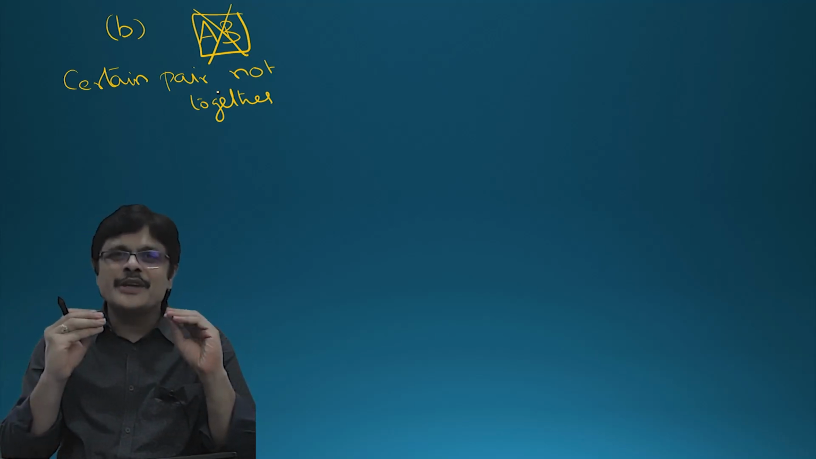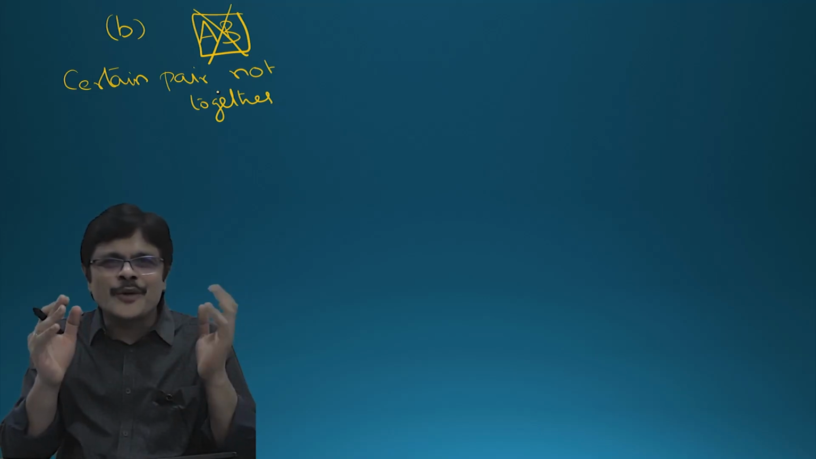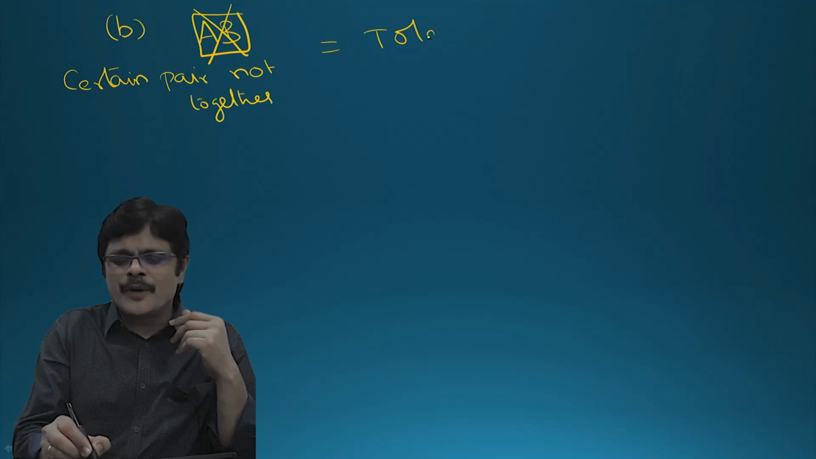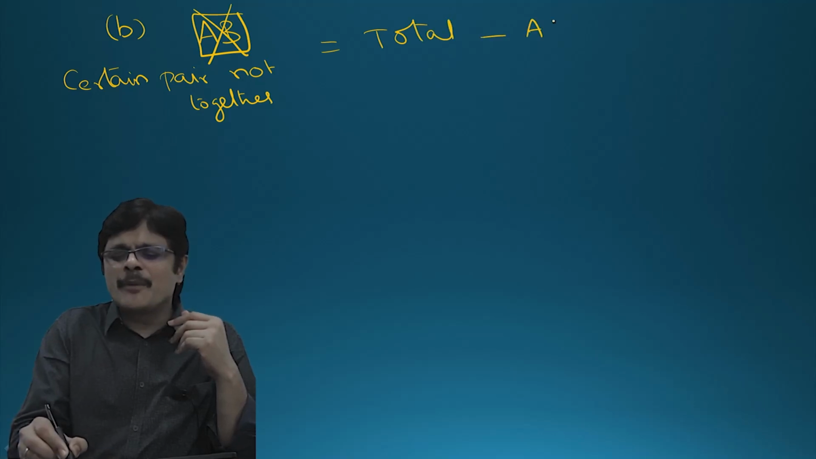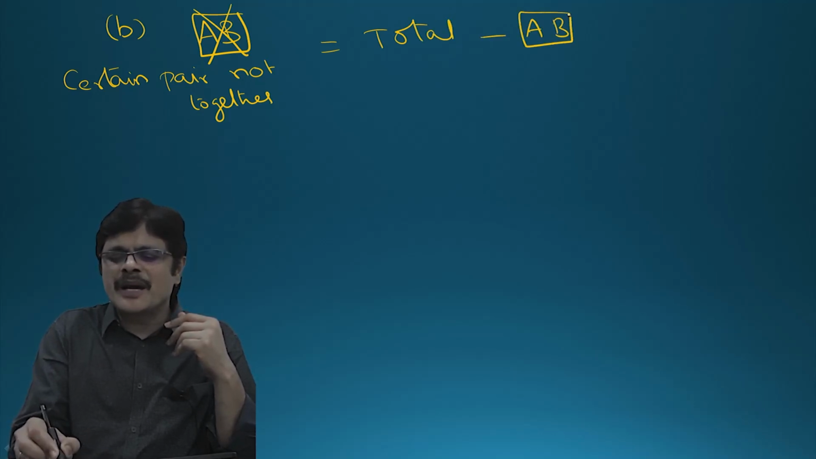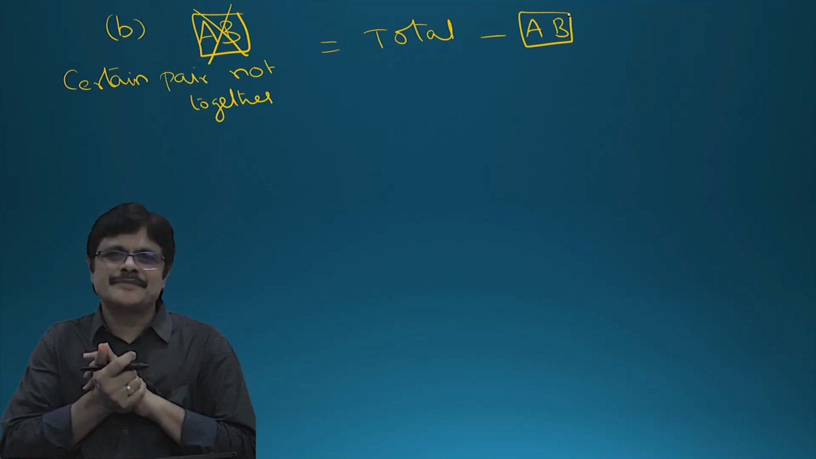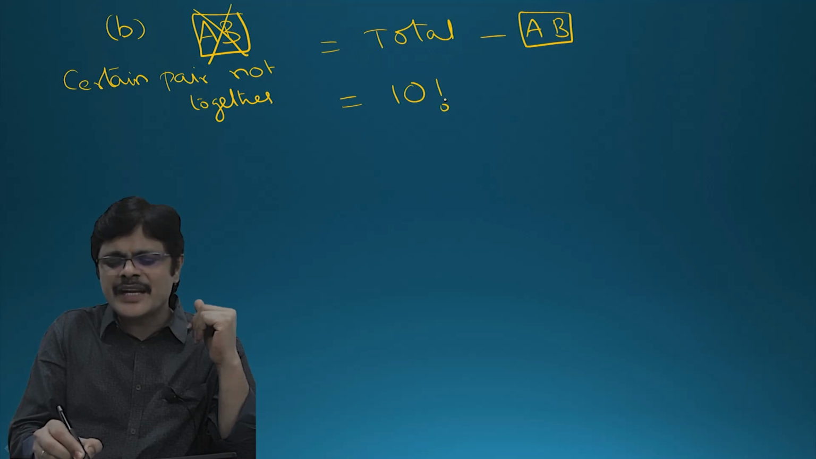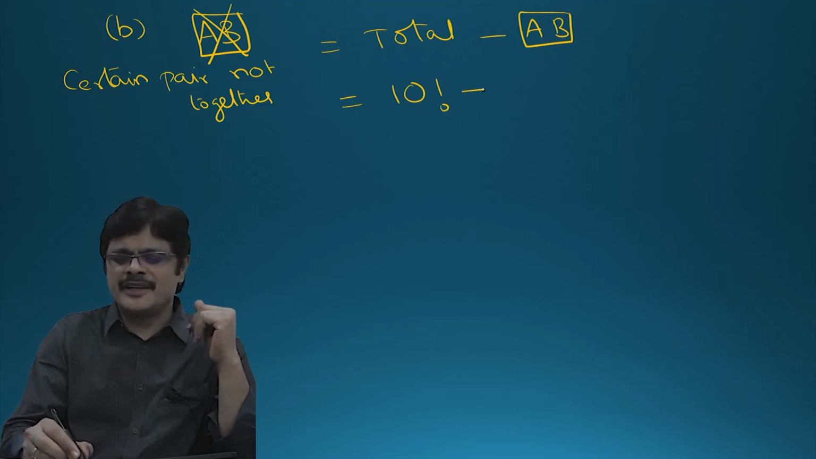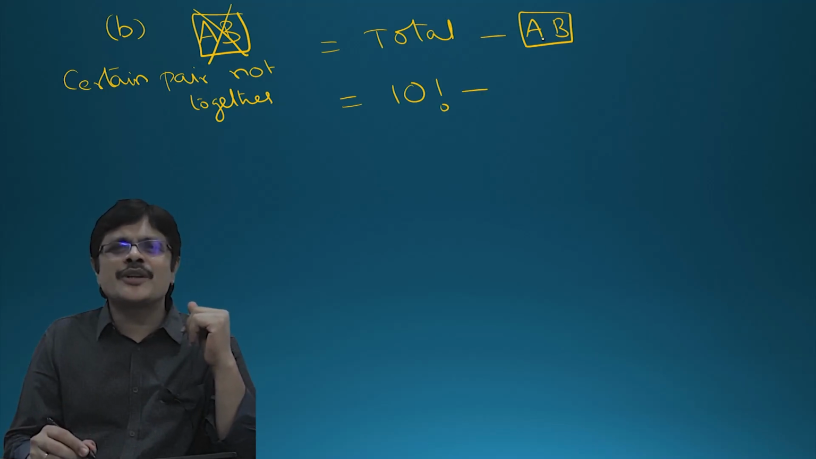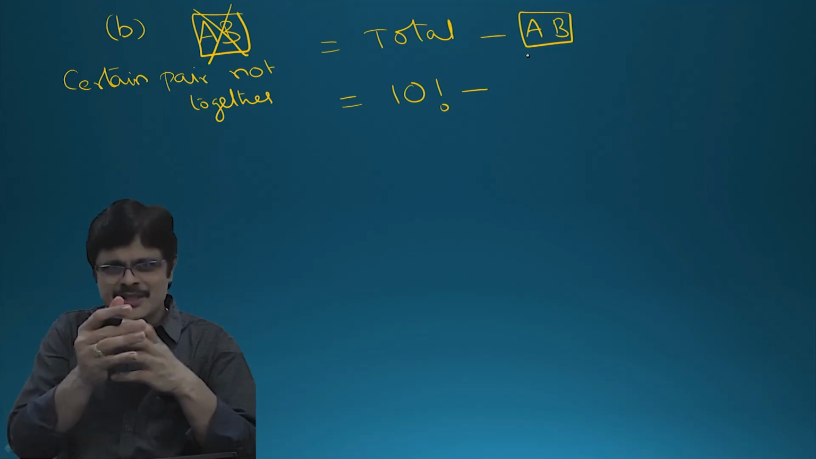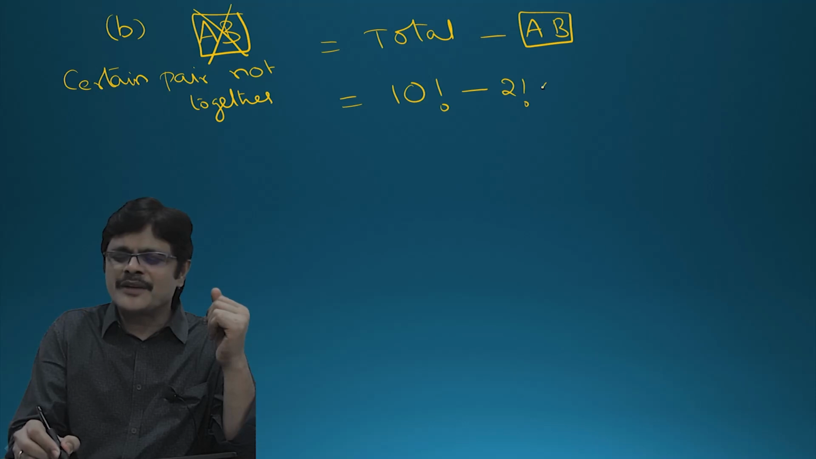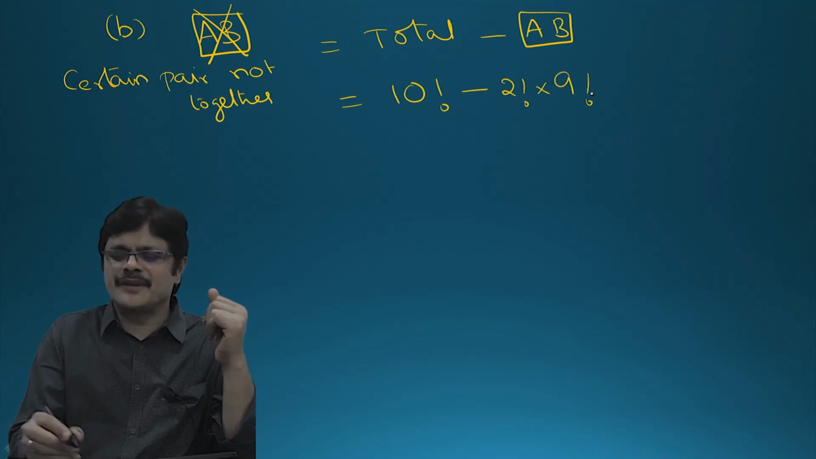So here we can use our beautiful indirect counting approach. From the total possibilities, remove the possibilities where these 2 people are always together. So what is the total? The number of ways you can arrange 10 people is 10 factorial. How many ways can the certain pair be always together? That is 2 factorial into 9 factorial.